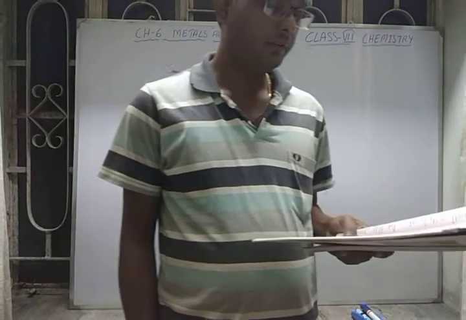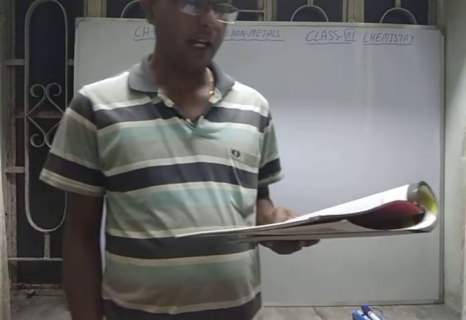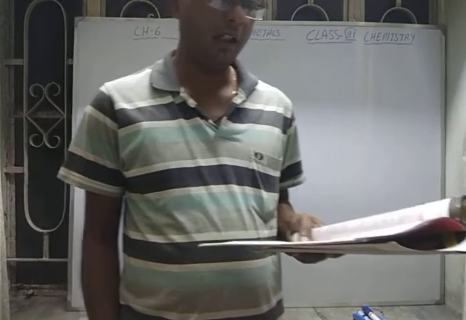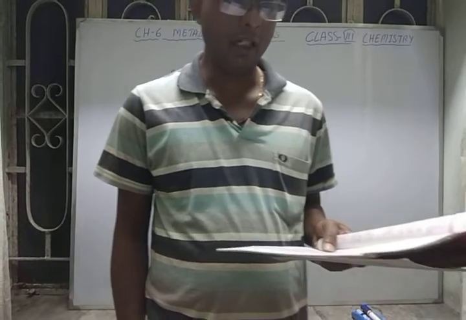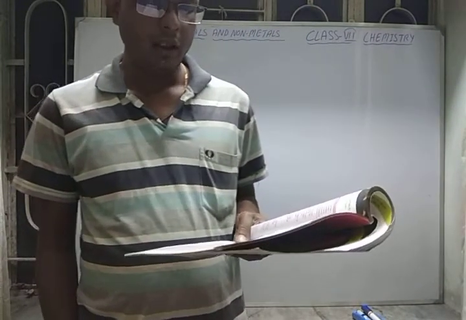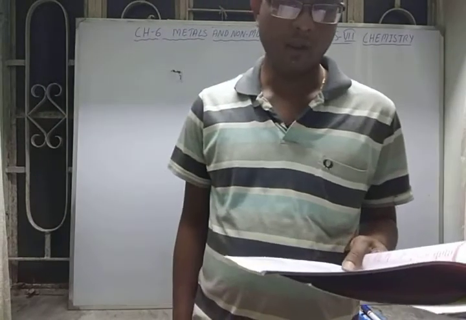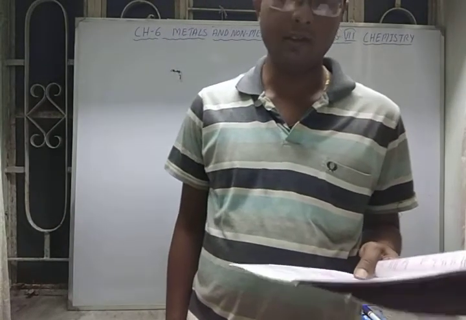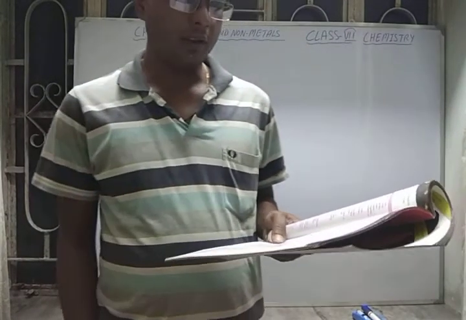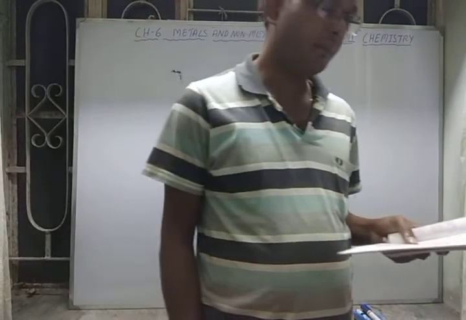Next is lead. It is a light silvery gray metal, highly malleable, heavy, highly corrosion resistant, a poor conductor of electricity, and poisonous. Alloys of lead are solder and type metals.